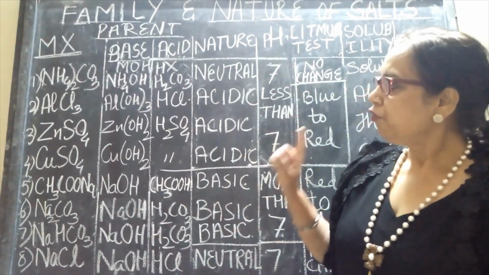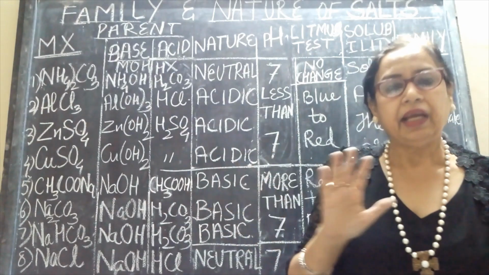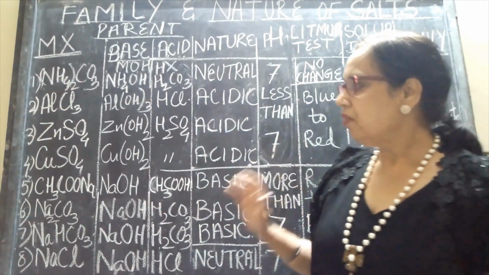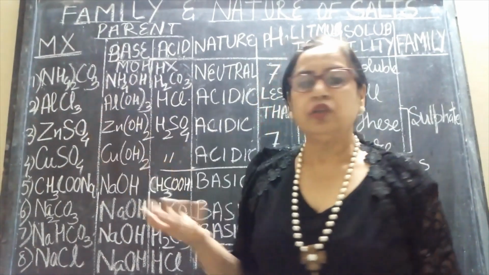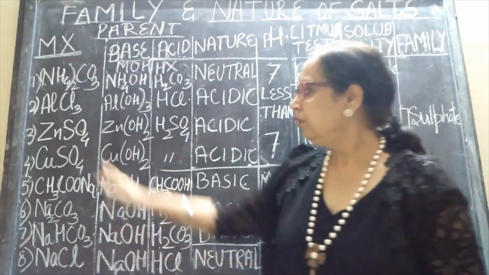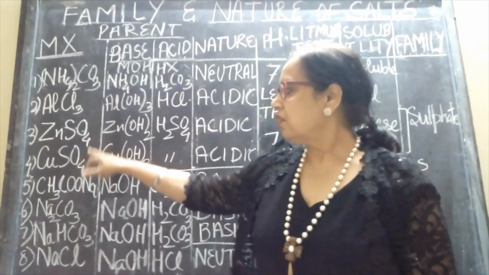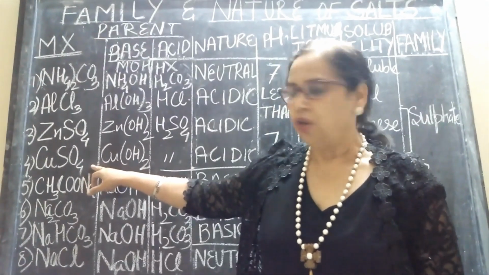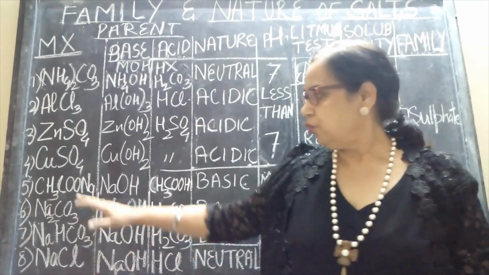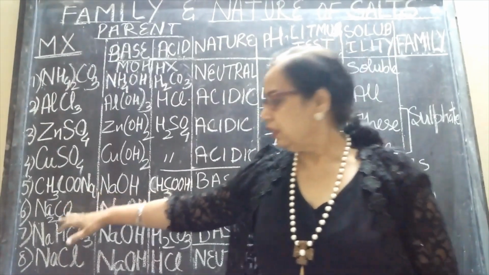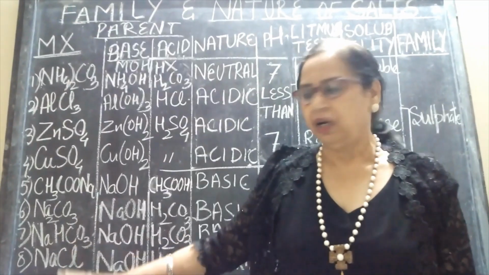If we look on the board, I have written 8 salts. You can easily find out that the first and second do not have anything in common. Third and fourth, yes, there is an acidic radical that is common, that is sulfate. And then 5, 6, 7, 8, you can see sodium is the common ion.